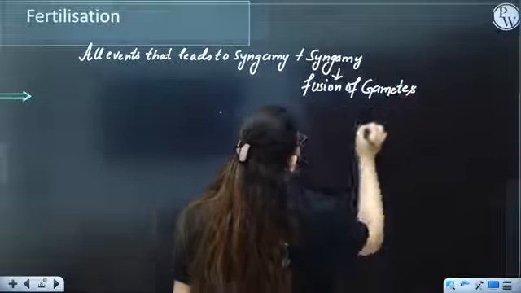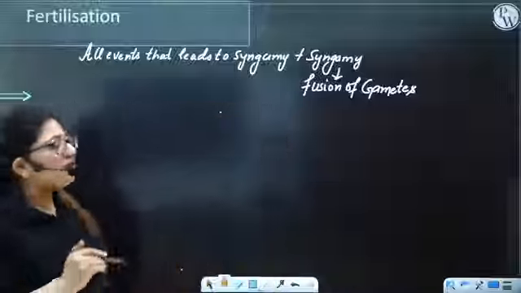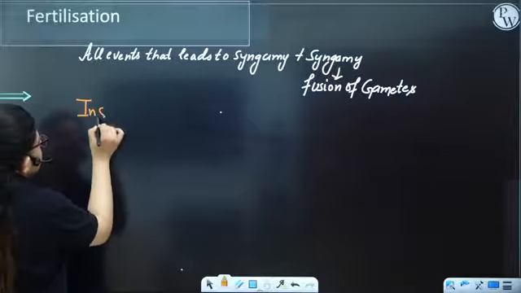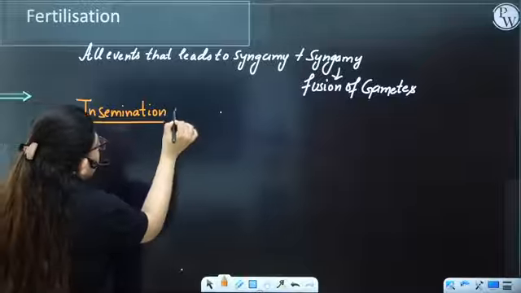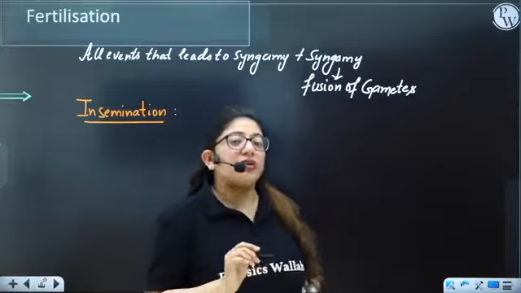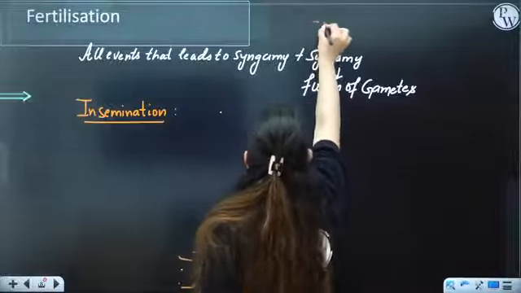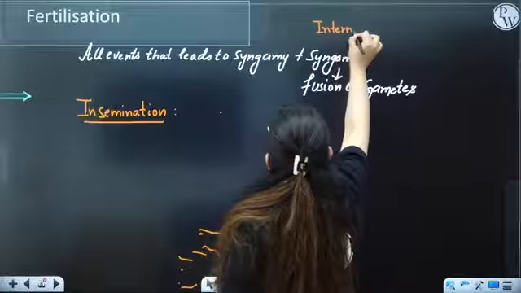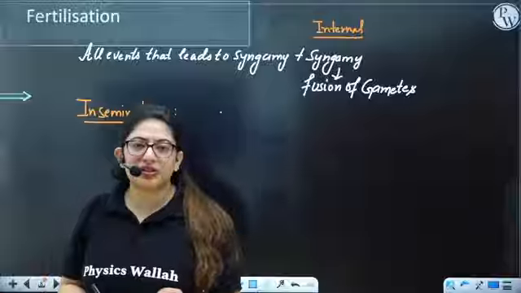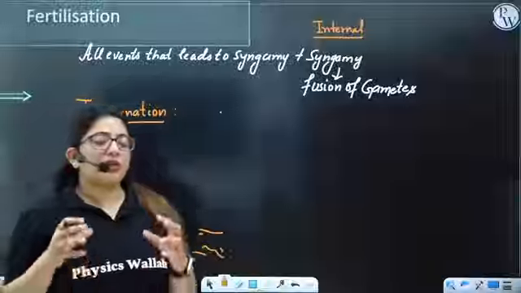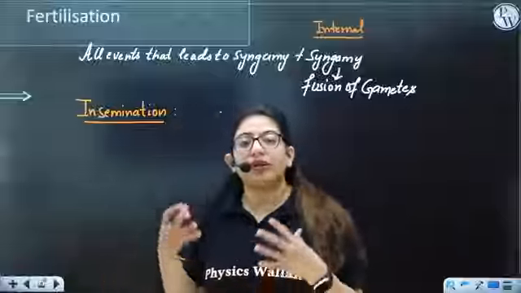Okay. Now, how does fertilization take place? Let's get started from the beginning. First of all, insemination will take place. The male and female both have produced the gametes, and that's gametogenesis, right? Now these gametes want union, and the fertilization in human is internal fertilization. What's internal fertilization? The fertilization that takes place inside the body of an organism. So the female gamete is inside the female and the male gamete is inside the male. They want to meet. How will they meet?